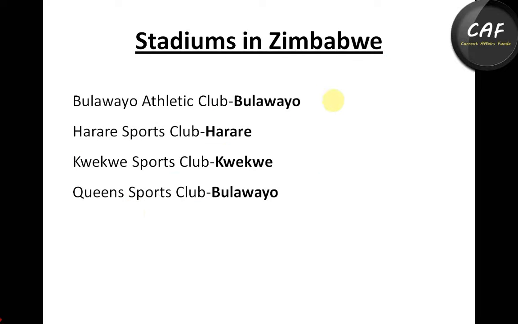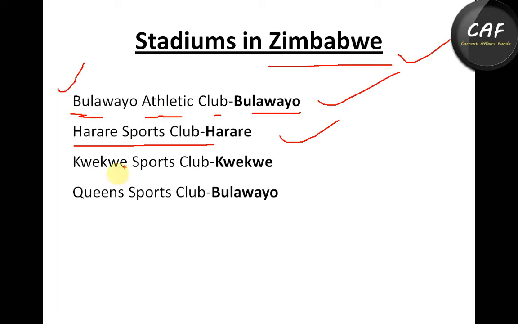Now guys, moving to Zimbabwe. Zimbabwe has four international stadiums. The first one is Bulawayo Athletic Club. This is a multi-sports stadium. And Harare Sports Club, this is a cricket ground. And Queens Sports Club, this is a multi-sports club which is in Bulawayo. And Queen Sports Club Bulawayo, this is a multi-sports club.